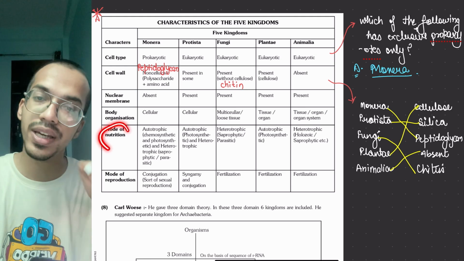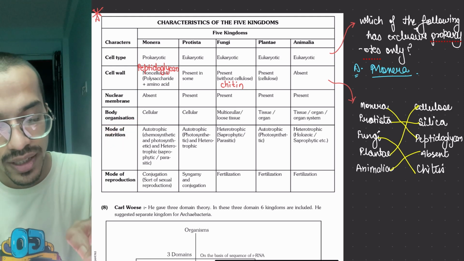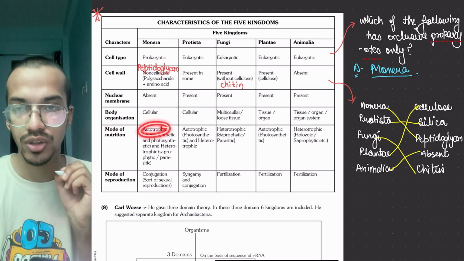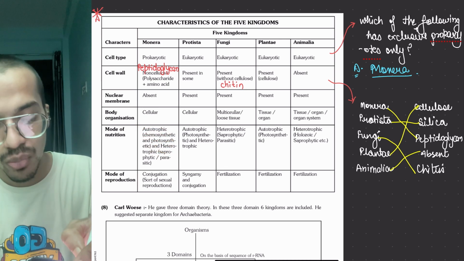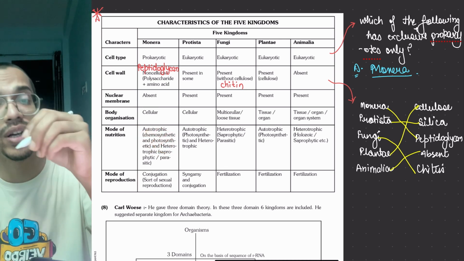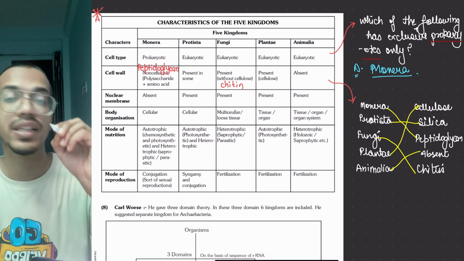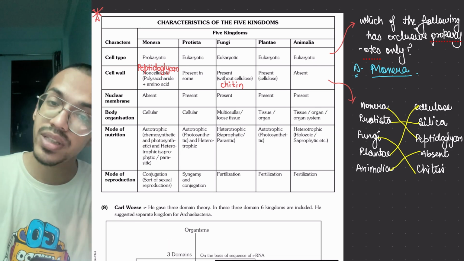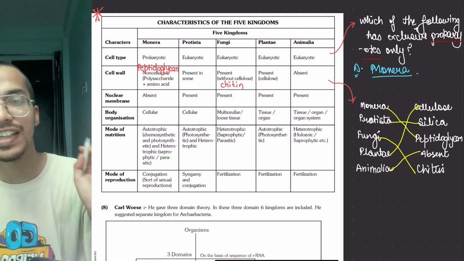Mode of nutrition, here very important. So Monera is autotroph also, heterotroph also. In autotrophs, they can be chemoautotrophs or photoautotrophs. Initially, I have made it as if they were heterotrophs, then they become chemoautotrophs, then they become photoautotrophs. So this thing is there.